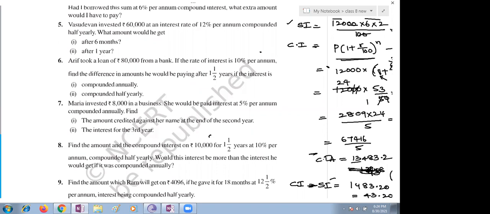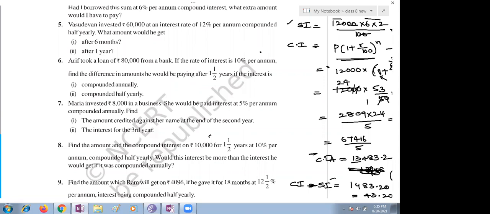What is the principal amount given? 80,000. The rate of interest is 10%. The time period is given as 1.5 years, which is 3 by 2 years. You have to find the amount for 1 year first, and 6 months can be calculated after. On the amount obtained, you calculate the further period using the compound interest formula, and for 6 months you calculate simple interest on the amount obtained by the end of the first year.